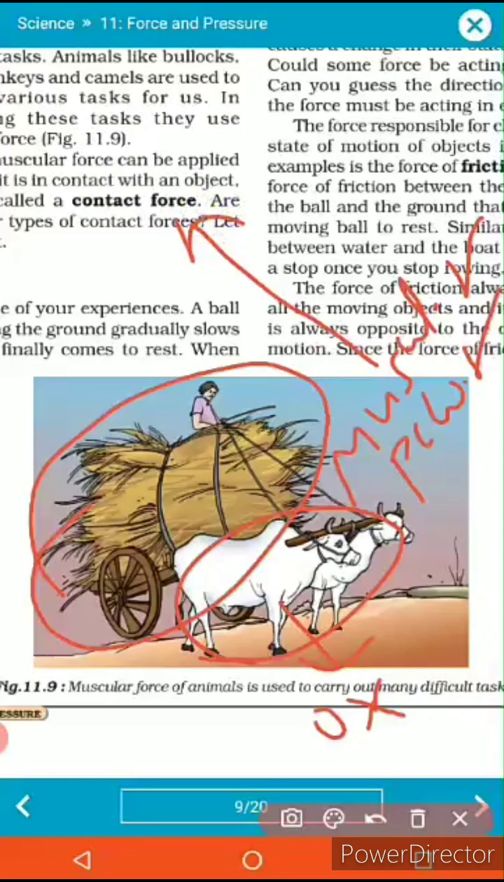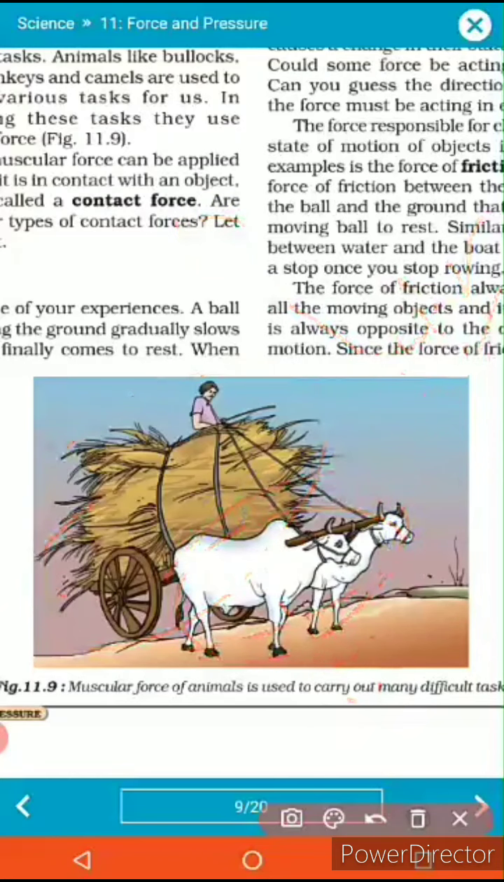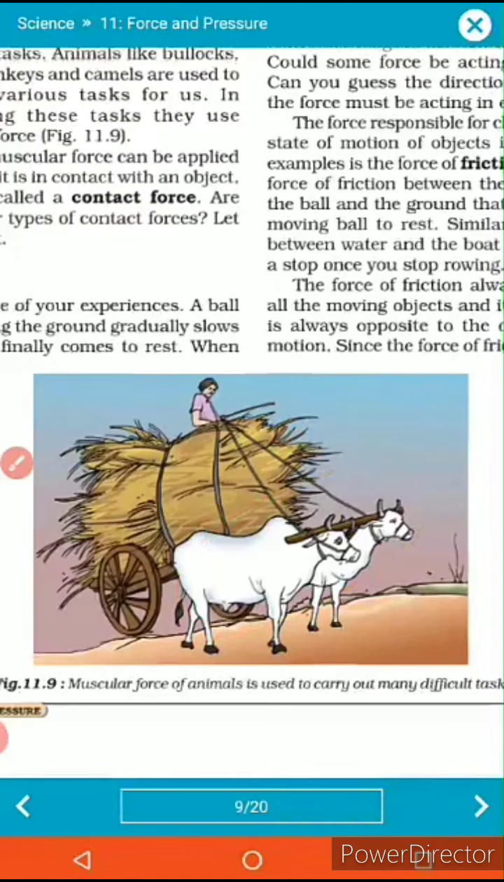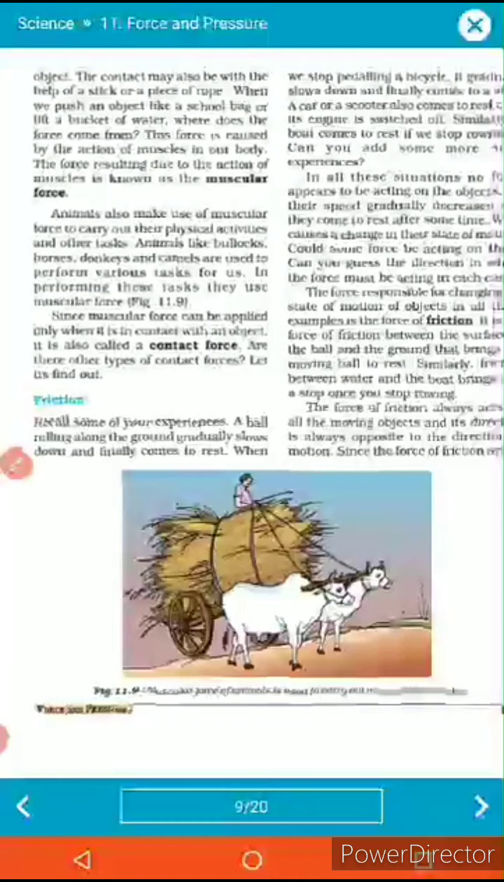Suppose the bullocks are not going to have some contact with this cart, then the bullock cannot carry the bullock cart. So whenever you are dealing with muscular forces, you need to have some contact with that particular body.